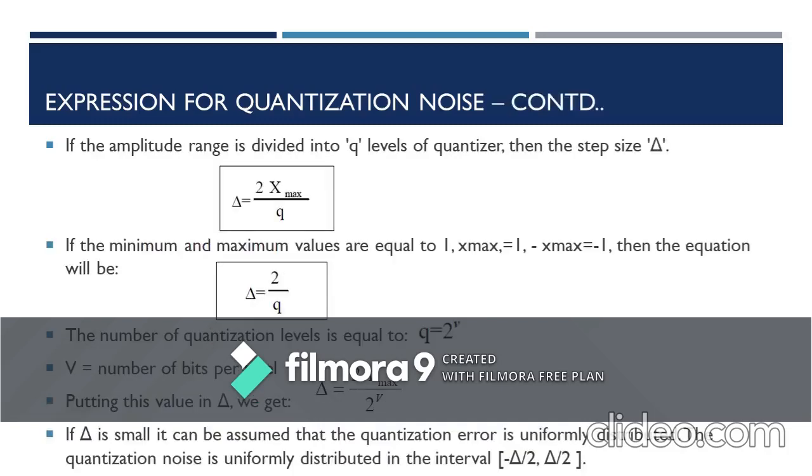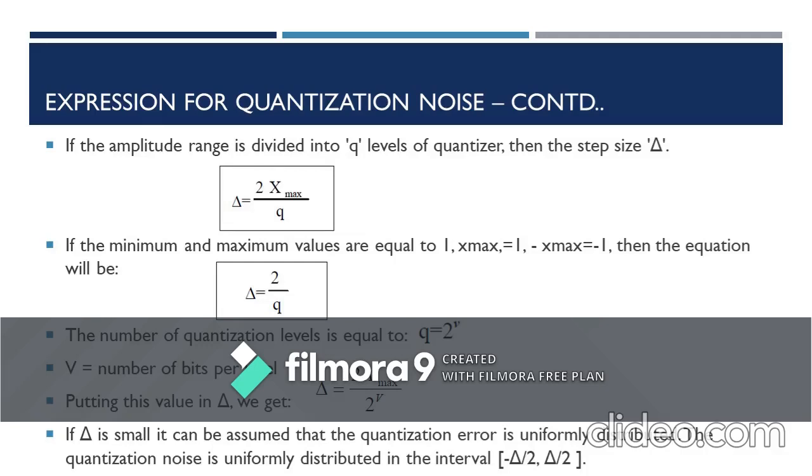So h max is the maximum amplitude level. With that h max we can derive the equation for del. When the entire range of amplitude of the signal is quantized with q levels of the quantizer, then 2 h max by q will give you the step size of the quantizer. We're going to split the entire range of amplitude of the signal into q levels of quantization, so that will give you the step size of the quantizer.